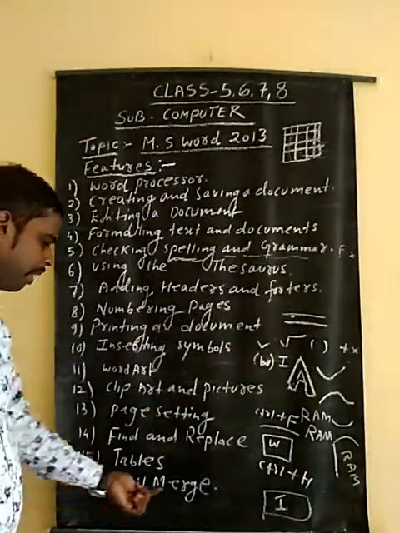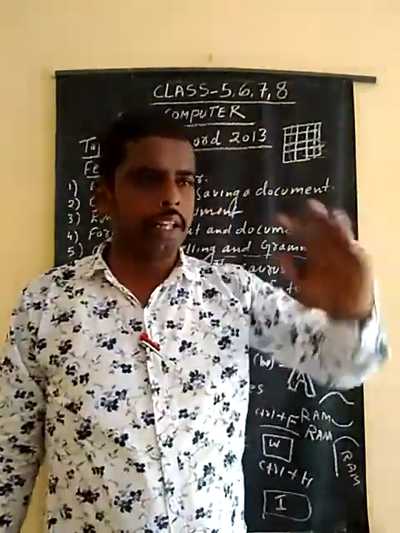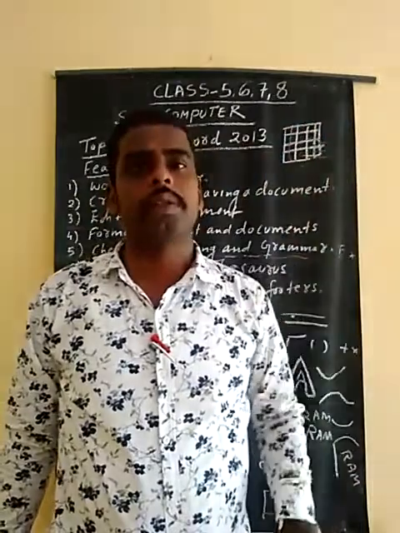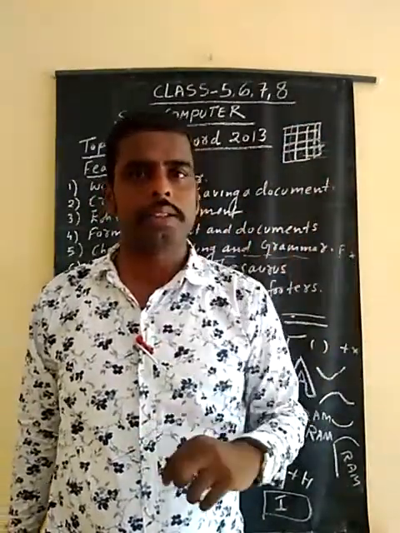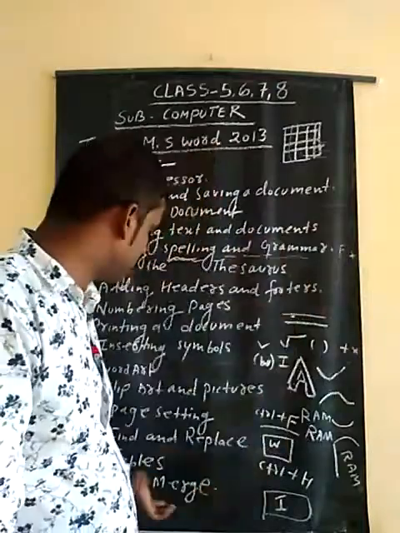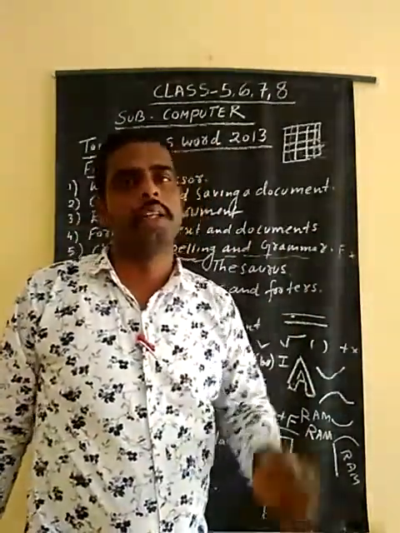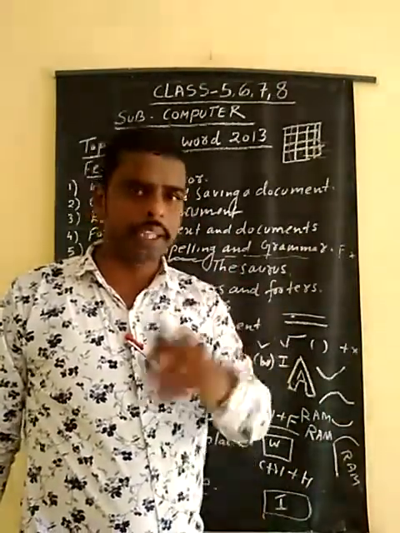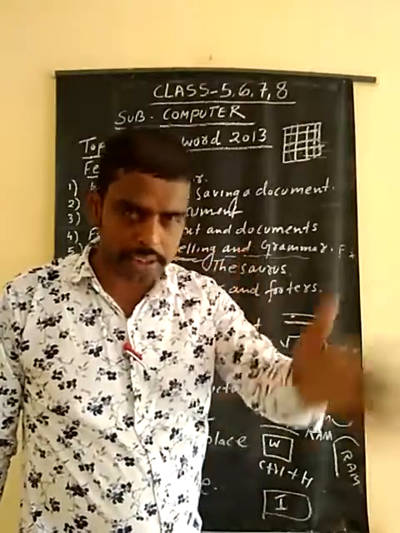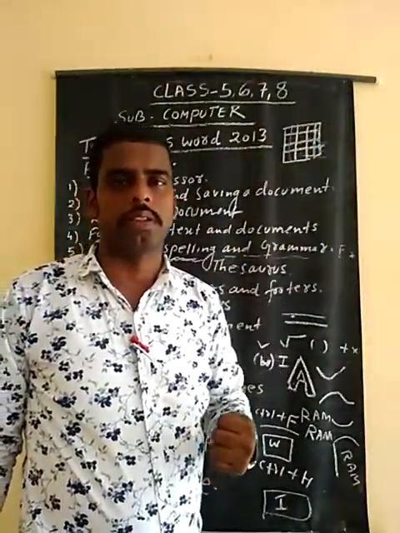And the 16th point is mail merge. This mail merge feature is very helpful in MS Word. Suppose you want to mail 100 people, you can do a mail merge to all of them by typing only their email ID, or their name. Suppose you want to invite your friends to a birthday party, you simply write that all of you are invited to my birthday party, please come. You write it here, and it reaches all the 100 students of the school or other persons also.